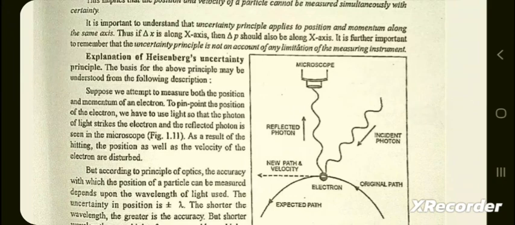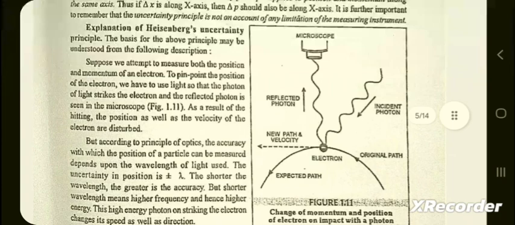Explanation of Heisenberg uncertainty principle. The basis for the above principle may be understood from the following description. Suppose we attempt to measure both the position and momentum of an electron. To pinpoint the position of the electron, we have to use light so that the photon of light strikes the electron and the reflected photon is seen in the microscope.